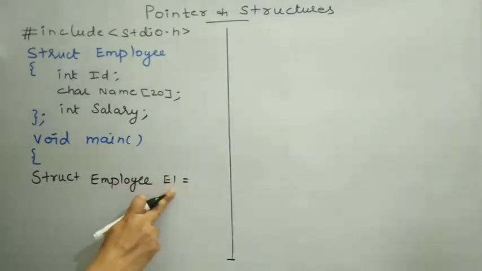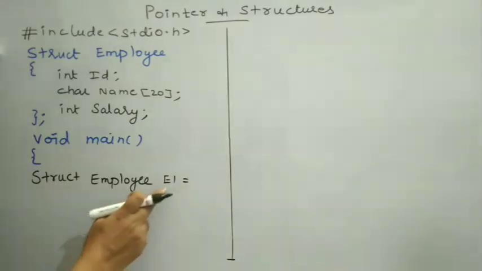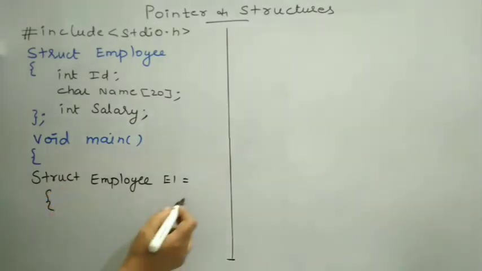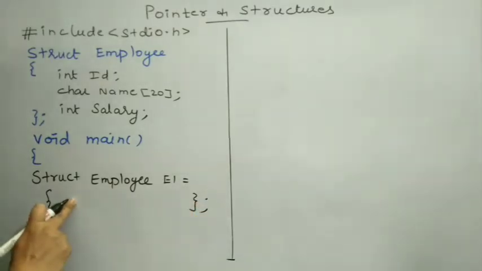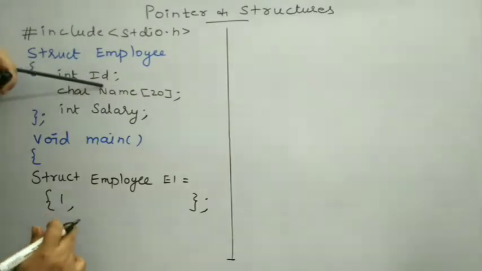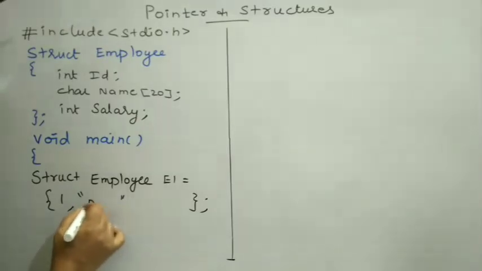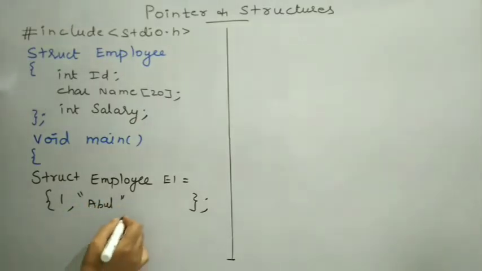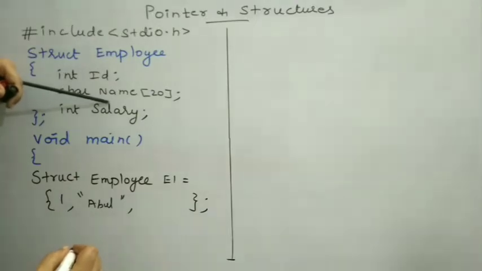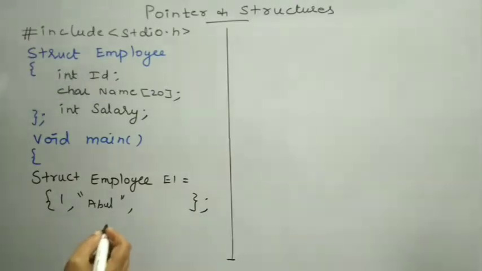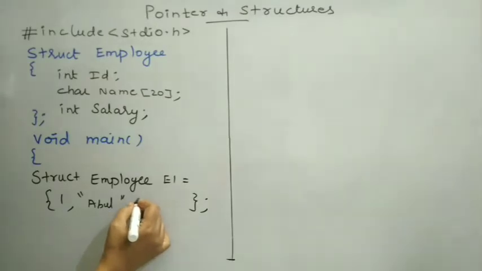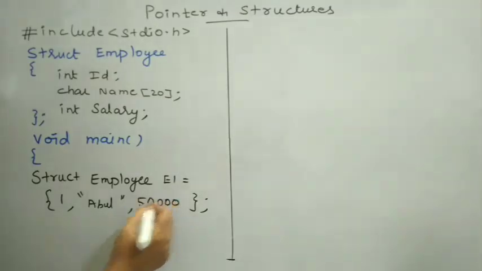While declaring the structure variable, I want to initialize value for the structure variable. How to initialize? Structure variable contains a set of values, so the values are enclosed within curly brace. First we need to assign value for the data member ID, it is an integer value. Next we need to assign value for the next data member, that is name, it is a string value. For example, value assigned as above. For the third data member salary, which is an integer data type, we need to assign an integer value. I am assigning value 50,000.